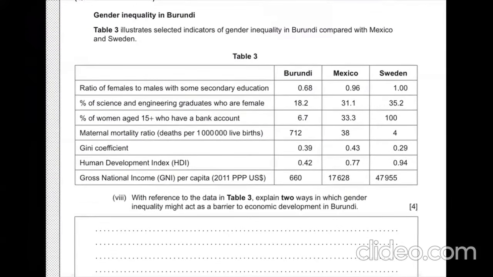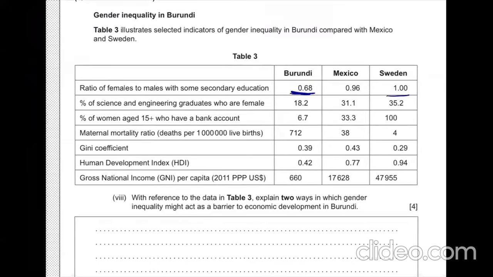New information about gender inequality in Burundi. So Table 3 given illustrates selected indicators of gender inequality in Burundi compared with Mexico and Sweden. Yes, so ratio of female to males with some secondary education. Compared to men, only like 68% of women will be getting secondary education.